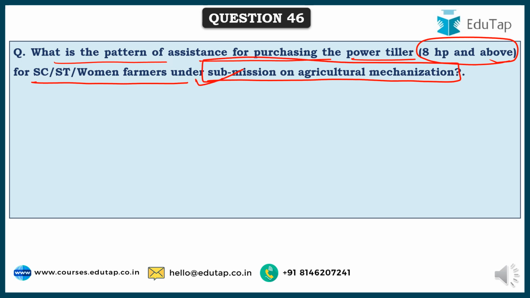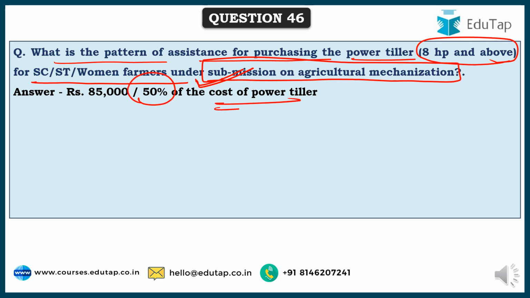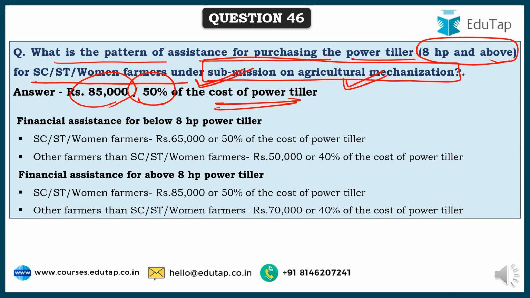See, there are various government schemes to increase mechanization in the farming community for agriculture purposes, and if a woman farmer or an SC or ST farmer wants to purchase a power tiller of 8 HP or above, then they will get up to 50% of the cost of the power tiller as assistance from the government under the Sub-Mission on Agricultural Mechanization, or the amount can be up to 85,000.